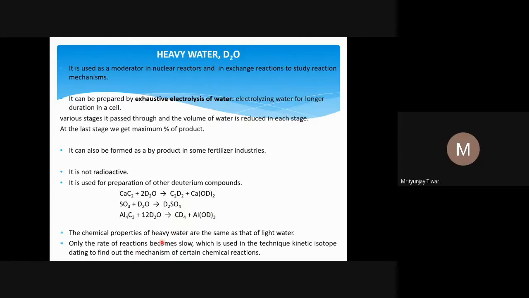The chemical properties of heavy water are the same as that of light water. Only the rate of reaction becomes slow. Why? Because now the heavy nuclei are involved in the reaction. During the reaction, some bonds are forming, some are breaking, and nuclei are moving from one place to another, and the heavier ones will move slowly.